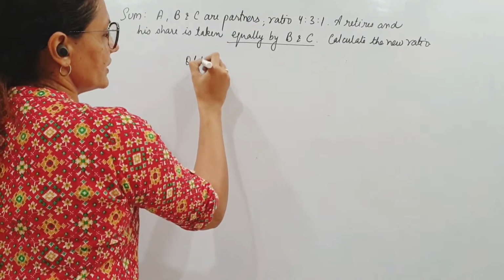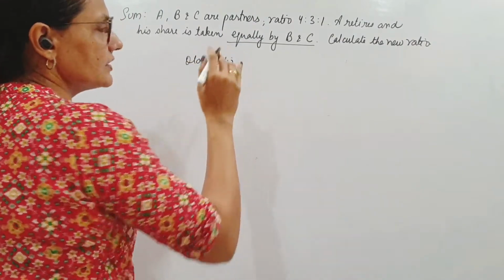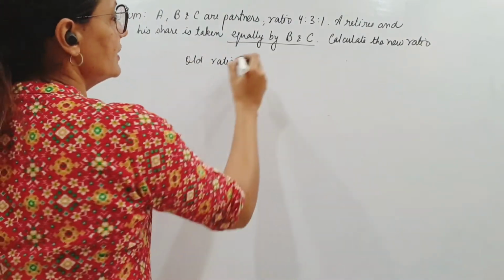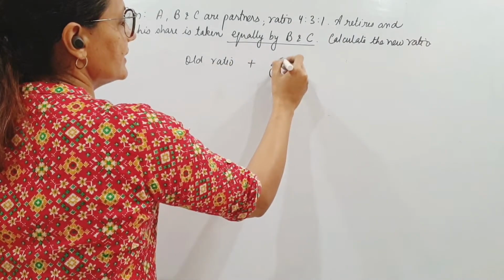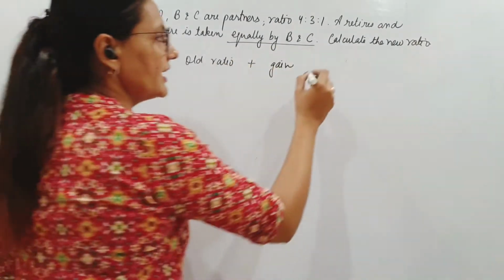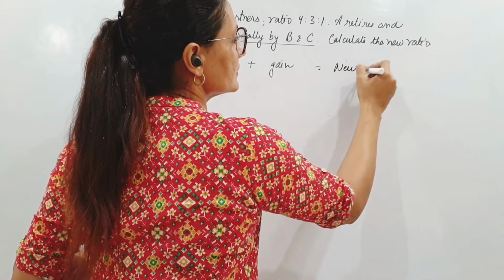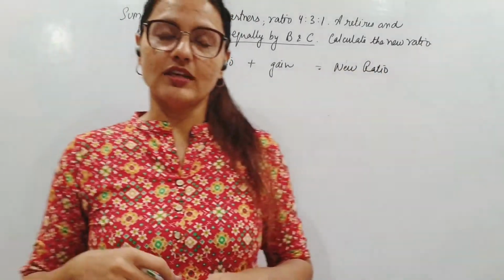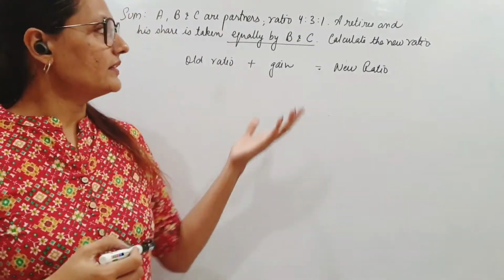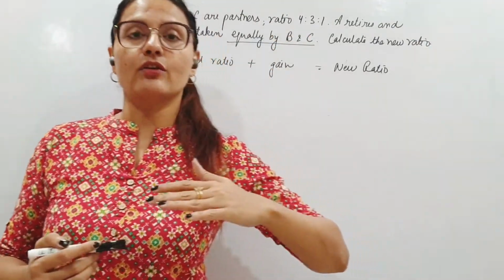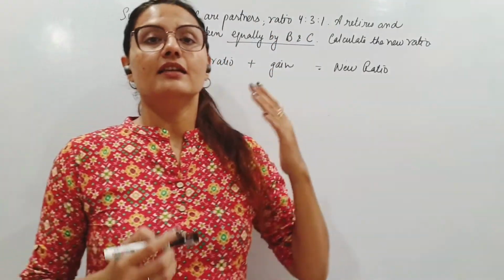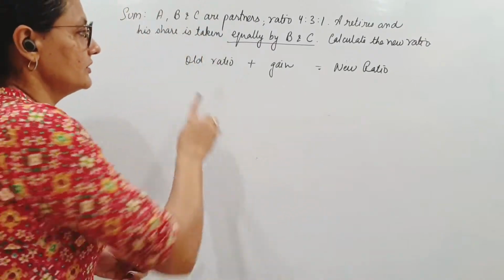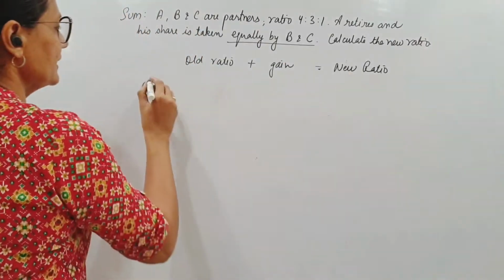Whatever was the old ratio, whatever was the old share of B and C, if we add to that the gain, we will get the new ratio, right? Whatever was the existing share of B and C, now they are continuing with the added share of A also. So they are gaining, their new shares will be more. So this is how we get the new ratio. So we quickly do that.